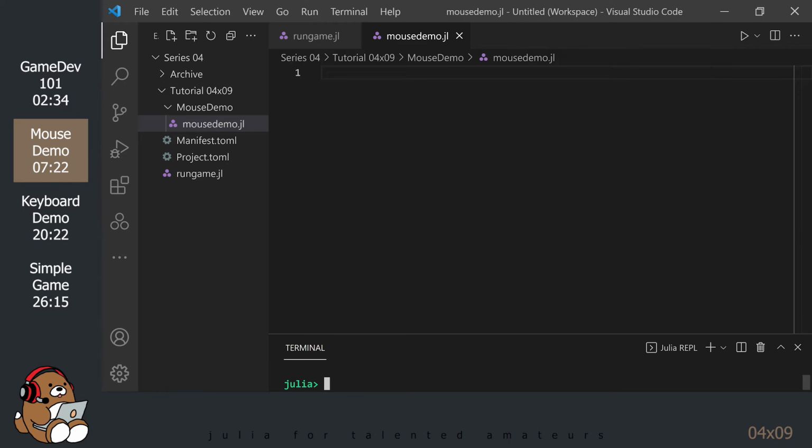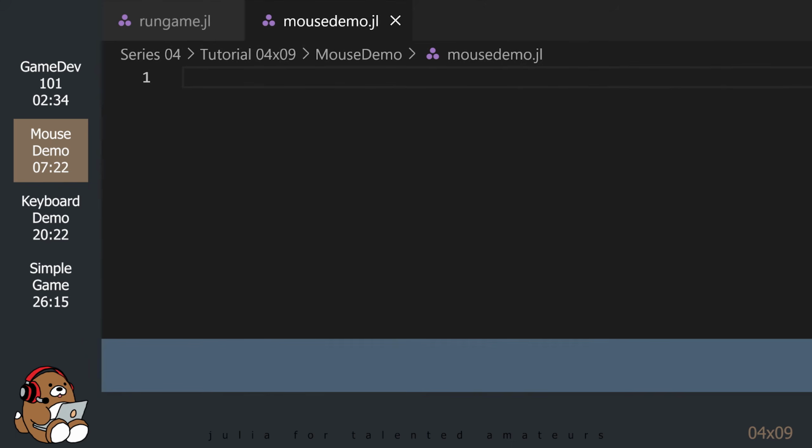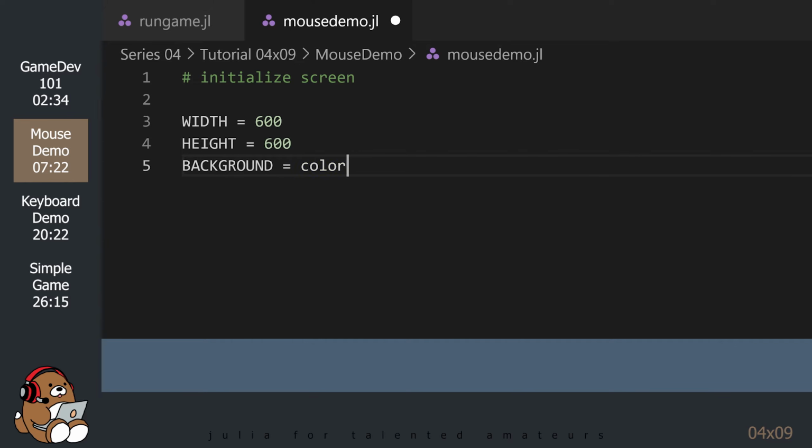Okay, let's start using Game Zero. For our first project, we're going to set up a new game environment and then draw a circle in it. In your mousedemo.jl file, the first thing you want to do is to initialize your new game window. Interestingly, you do not need to compile any of the code in this file. You'll see in a few minutes that we'll be using the rungame.jl file to actually launch our game window.